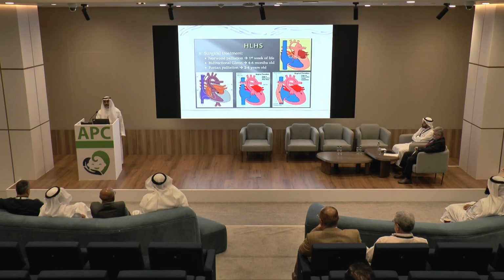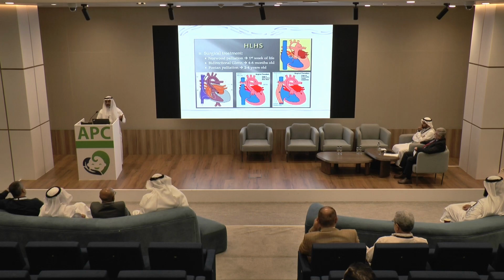So immediate management, the same. Start prostaglandin, keep the ductus open to save the life of the patient. If you are planning to do surgery. If you are not planning, please don't start prostaglandin, and compassionate care, and just talk with the parents. Especially if the parents have 4 or 5 or 6 kids, because if you proceed with this palliation, that means you are keeping the parent in the hospital.